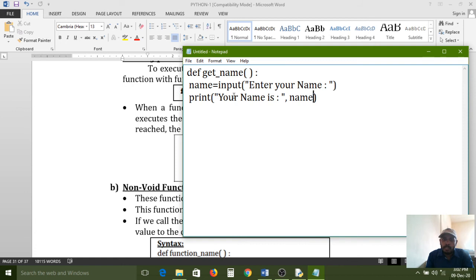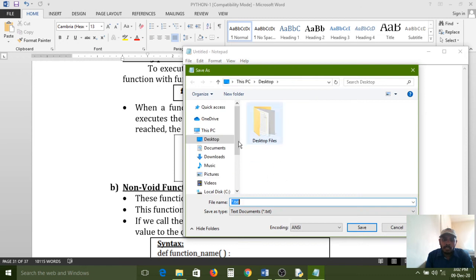And first print this line. After that, whatever input we enter, that input is stored into the name variable. That name variable will be printed by using the print function. So the function is created. This file I am also saving with function